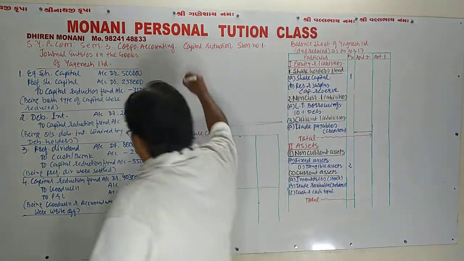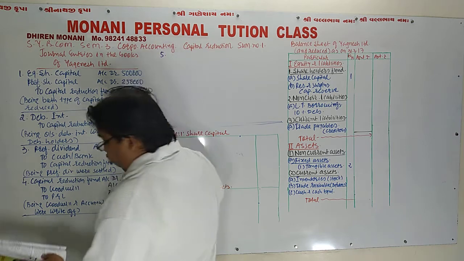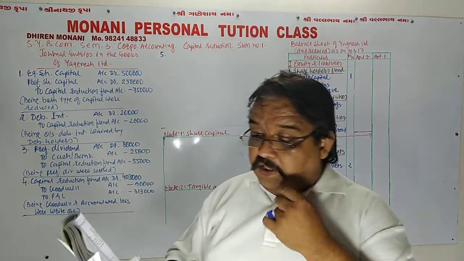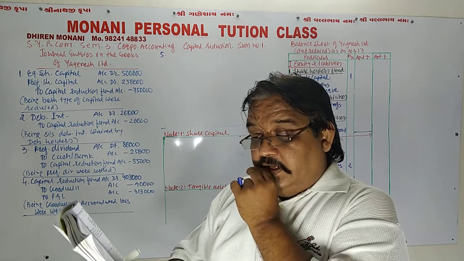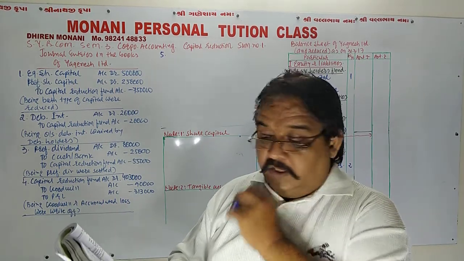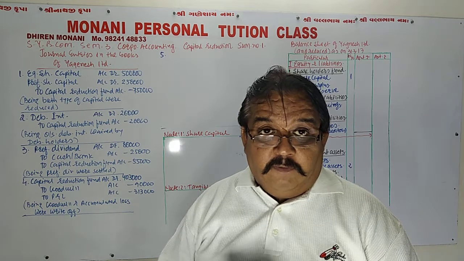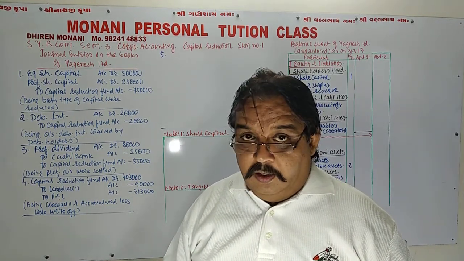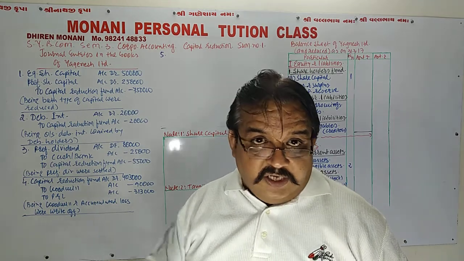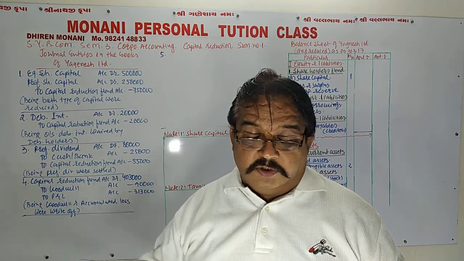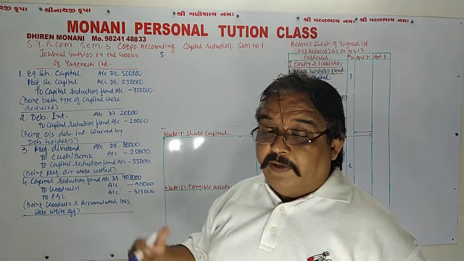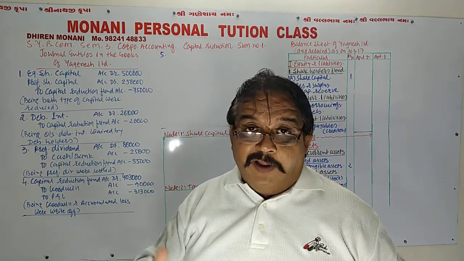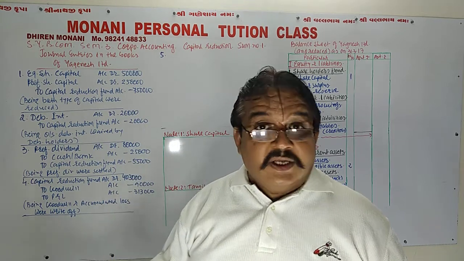Now fifth, according to the fifth adjustment, there is reduction in land and building, plant and machinery and debtors by the given amounts. And when our real assets like land and building, plant and machinery are reduced, that means there is loss of the business, loss of the company, and therefore capital reduction fund account is debited. And when we lose the value of an asset, the asset account is credited.